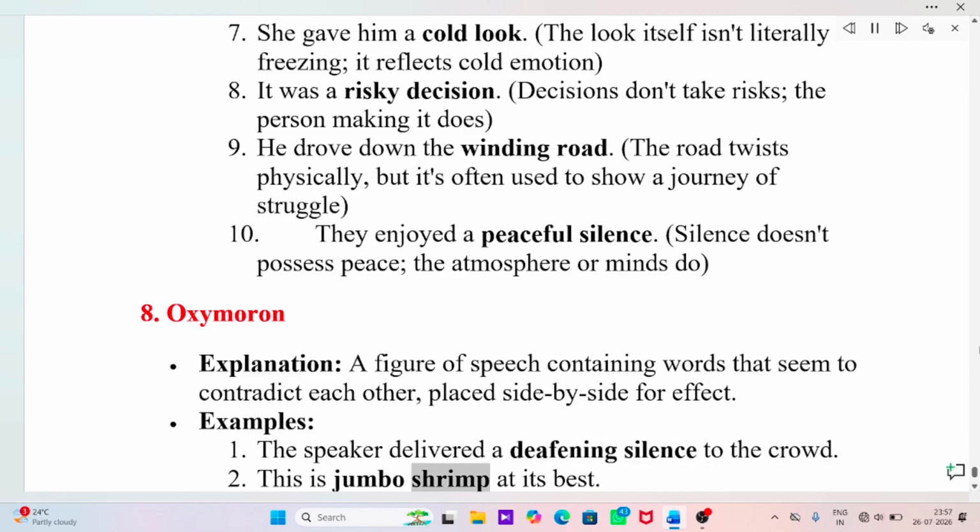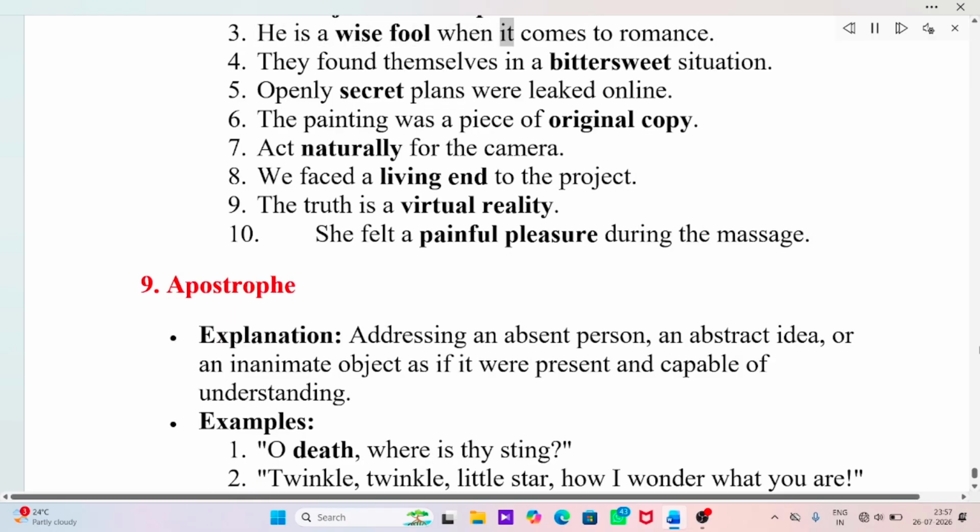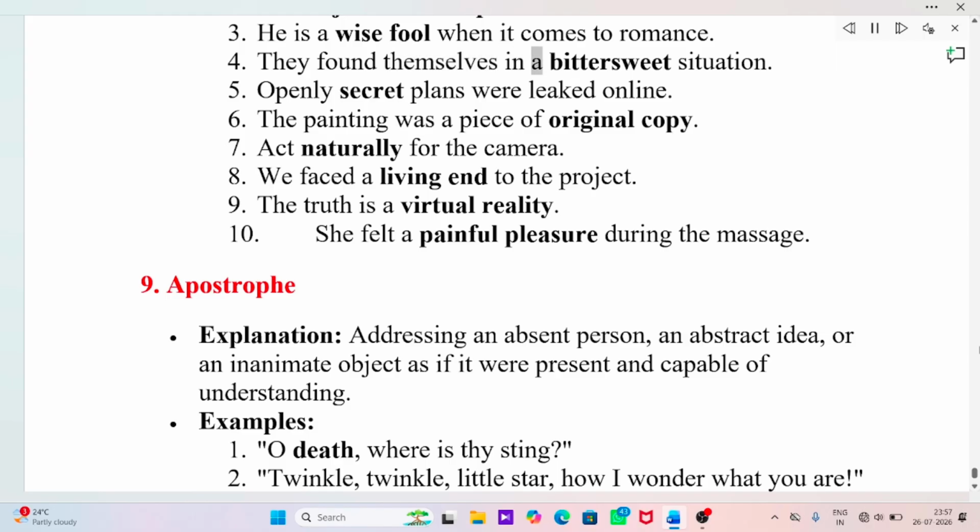This is jumbo shrimp at its best. He is a wise fool when it comes to romance. They found themselves in a bittersweet situation. Openly secret plans were leaked online. The painting was a piece of original copy.